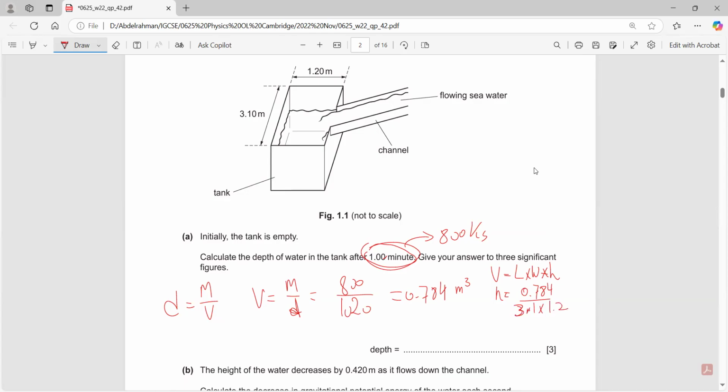So 0.784 divided by 3.1 times 1.2, which is 0.21075. We have a lot of numbers, so we need to make it three significant figures on the calculator. It's 0.2107, and the 7 makes it 0.211 meters.